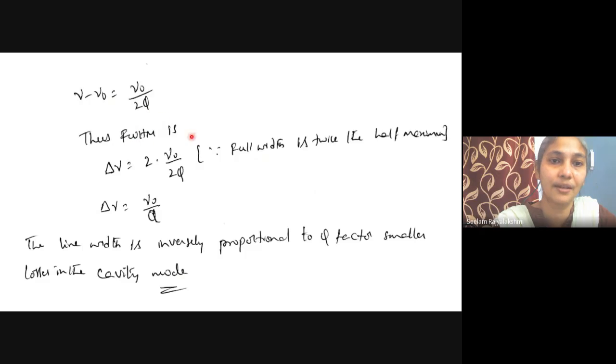Thus the full width at half maximum, delta nu, is twice the half maximum. So delta nu equals 2 into nu naught by 2Q, so delta nu equals nu naught by Q. This is the line width, which is inversely proportional to the quality factor. That means we can observe smaller losses in the cavity mode: since Q is in the denominator, the full width is inversely proportional to Q, giving smaller losses in the cavity mode.